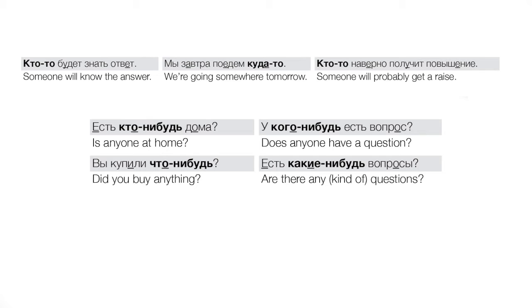Now, again, you might contrast that with кто-нибудь будет знать ответ. That could be a question, maybe. Кто-нибудь, where we're expressing uncertainty about whether or not there will be anyone who'll know the answer. But that's not the situation here.